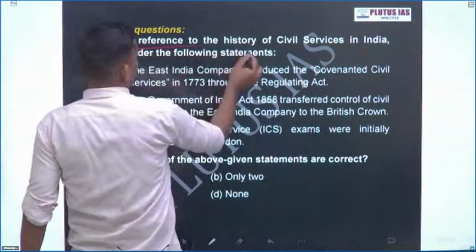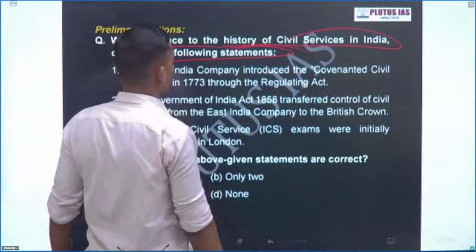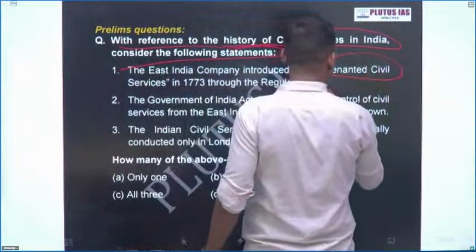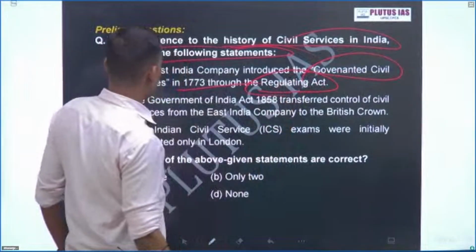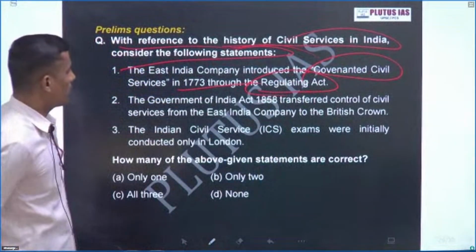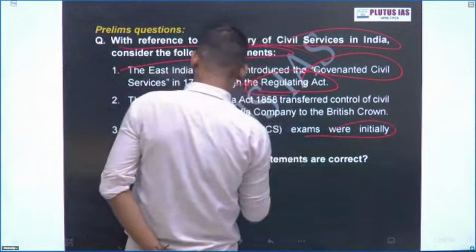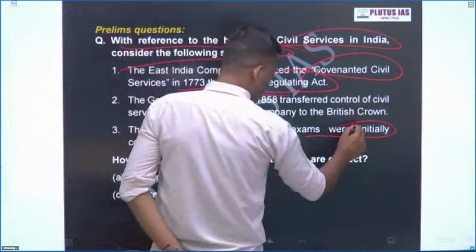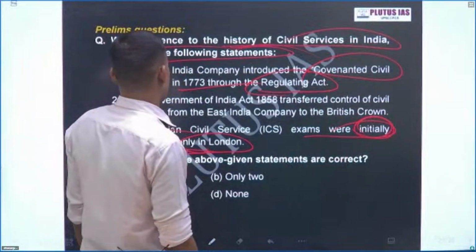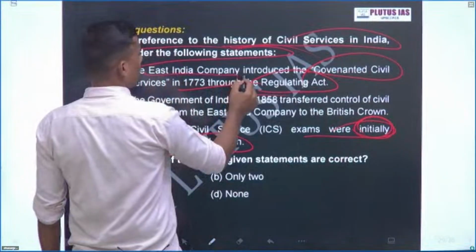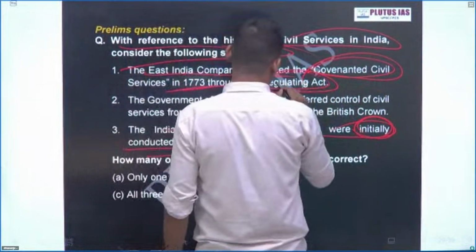Prelims question: with reference to the civil services of India, consider the history of civil service. The East India Company introduced the covenanted civil services in 1773 through the Regulating Act. The Government of India Act 1858 transferred the control of civil services from the East India Company. The exams were initially conducted only in London. How many of the given statements are correct? East India Company introduced covenanted civil services through the Regulating Act.